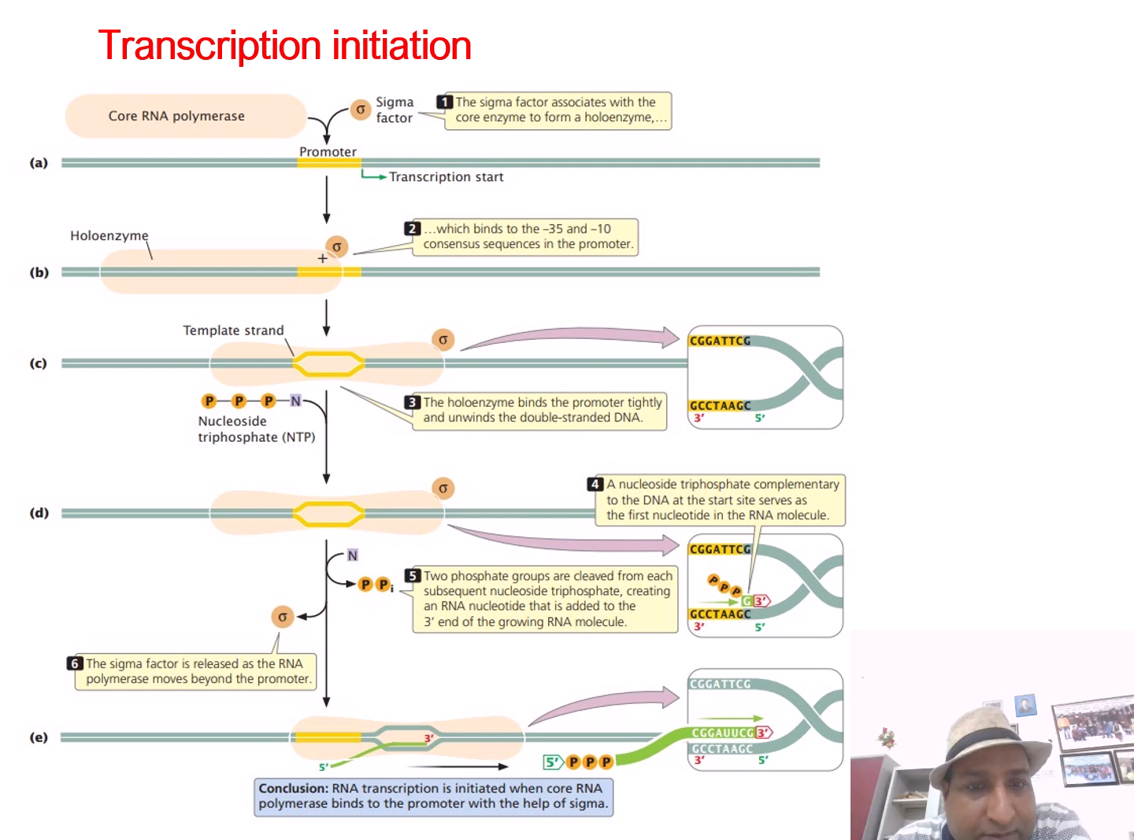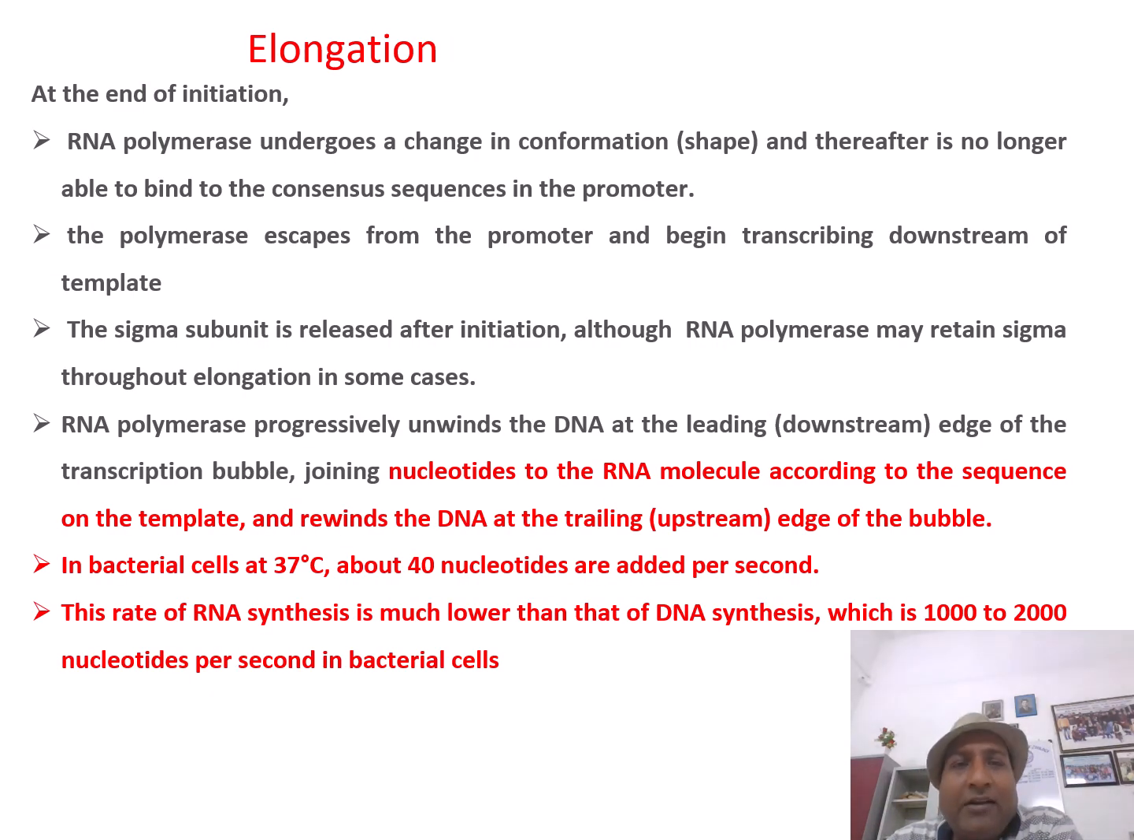Once it has started, the RNA polymerase moves from the promoter along the sequence, and the sigma factor is required for the initiation of the RNA transcription process. Then comes chain elongation. At the end of initiation, RNA polymerase undergoes a conformation change, and thereafter it is no longer able to bind the consensus sequence. The polymerase escapes from the promoter and begins transcribing downstream on the template. The sigma subunit is released after initiation, although RNA polymerase may retain sigma throughout transcription.